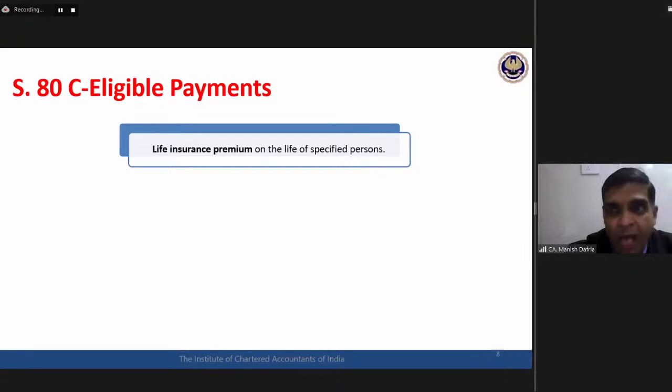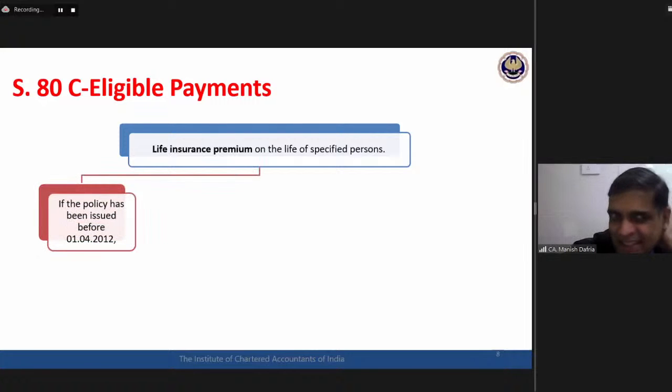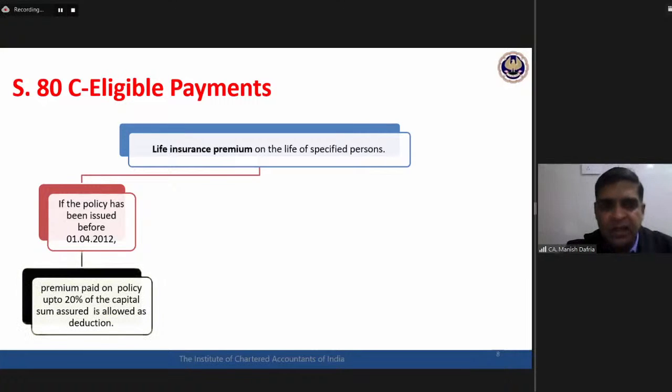But before this, with respect to life insurance premium, how much is the deduction available? What is the quantum of deduction? There are certain restrictions. In case the policy has been issued up to 31st March 2012, that is before 1st April 2012, the premium paid on that policy up to 20% of sum assured is allowed as a deduction.